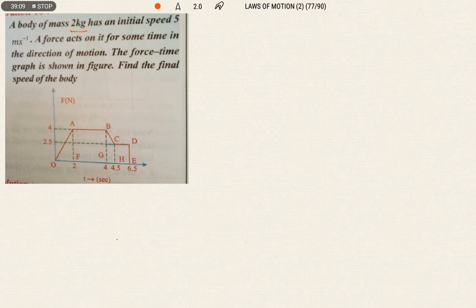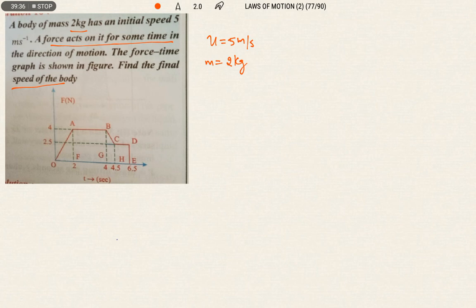The force-time graph is shown in the figure. Find the final speed of the body. What is the initial speed of the body? u is equal to 5 meter per second. Mass of the body is 2 kg, and the force acts for some time in the direction of motion, with the force-time graph given.